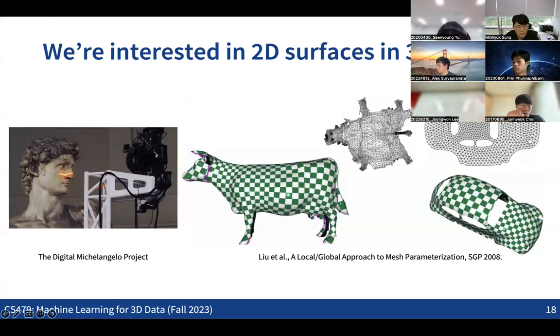And also for many of the 3D models, the CAD models that we can download from online repositories, typically the information that we have from these 3D models is also surface information, not volume information. So for most of the cases, we're just going to have the shell of the objects, with the volume inside being empty. So we are only interested in the surface information, not the volume information.